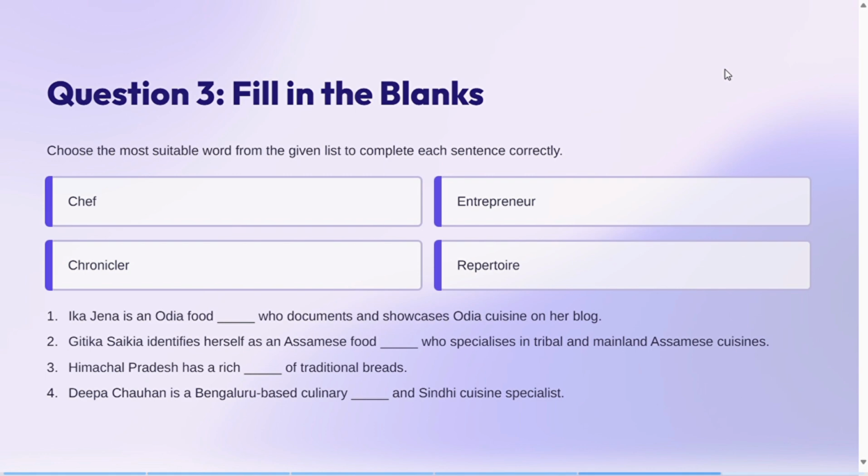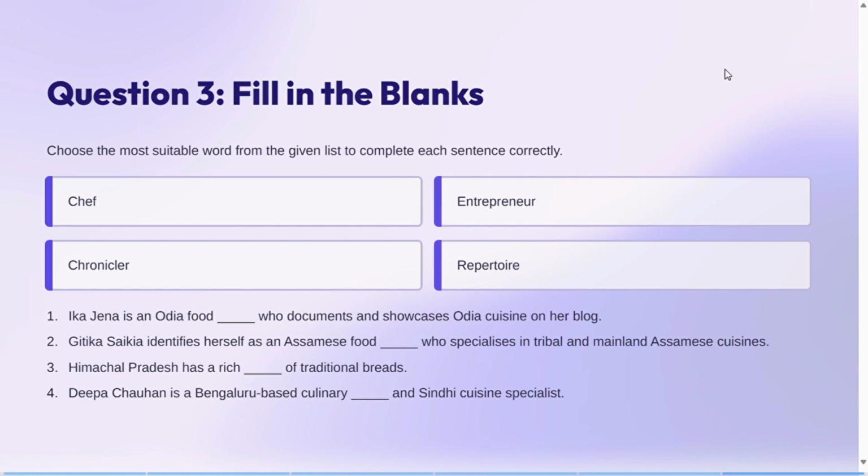Now let's say Eka Jena is an Odia food dash who documents and showcases Odia cuisine on her blog. Now try to understand what will come. Okay, Geetika Saikia identifies herself as an Assami food dash who specializes in tribal and mainland Assami cuisine. Himachal Pradesh has a rich dash of traditional breads. Now, last one is Deepa Chauhan is a Bangalore based culinary dash and Siddhi cuisine specialist. Let's see the answers now. Try to match it, okay?